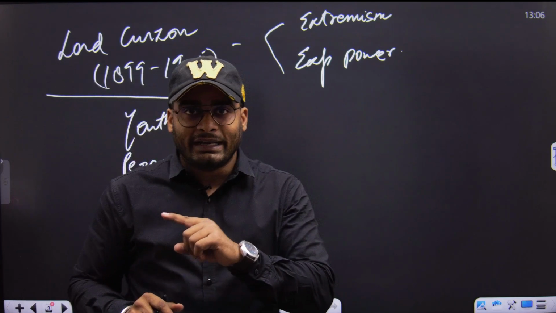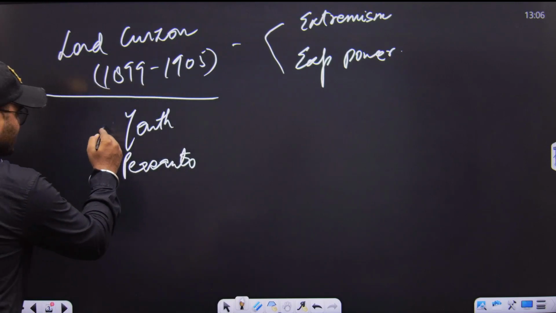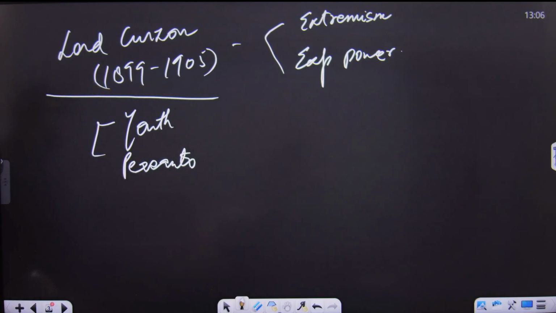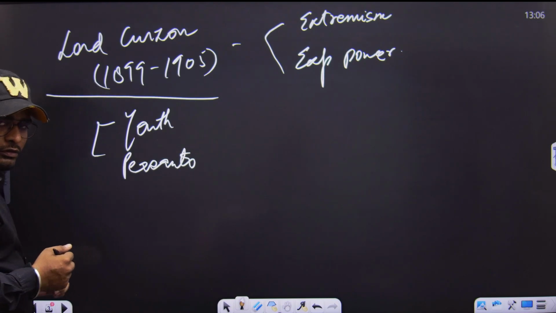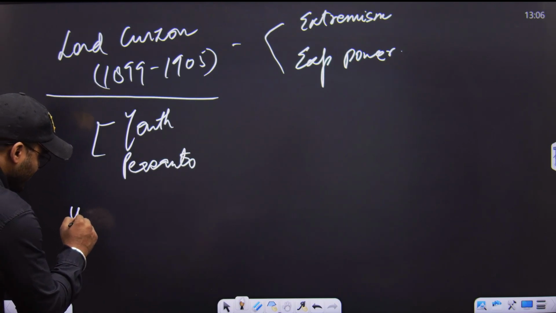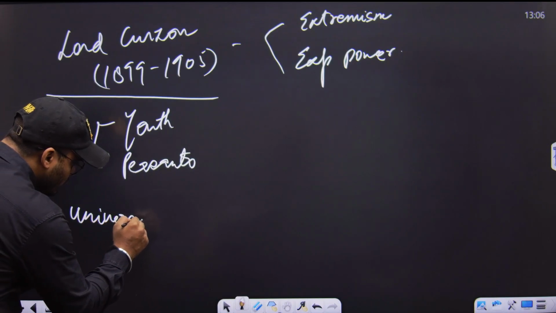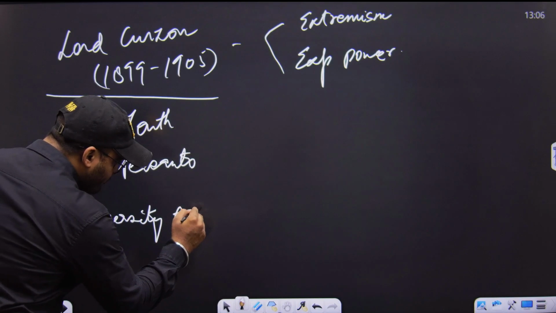Now how did he do it? Please try to understand how he targeted youth and peasants and thinned down the movement. He came out with the University Act of 1904.